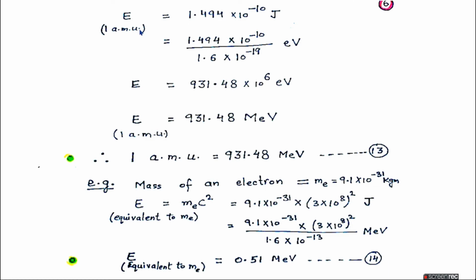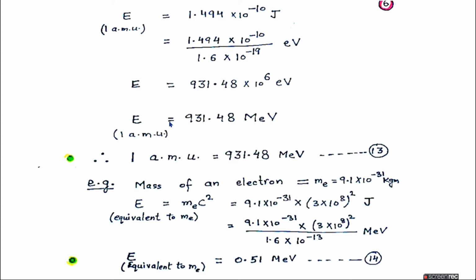1 atomic mass unit is equal to 1.494 × 10^-10 joule. Converting this in terms of electron volt and mega electron volt: to convert this energy from joules to electron volts, we need to divide it by the charge of the electron, which is 1.6 × 10^-19 coulomb. So the energy equivalent to the mass of 1 AMU is equal to 931.48 × 10^6 electron volts from this equation.